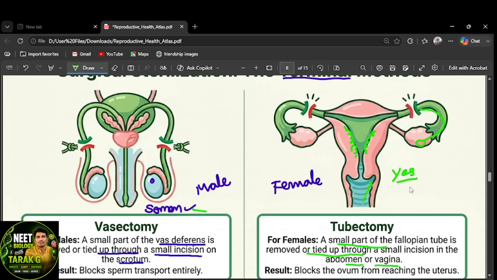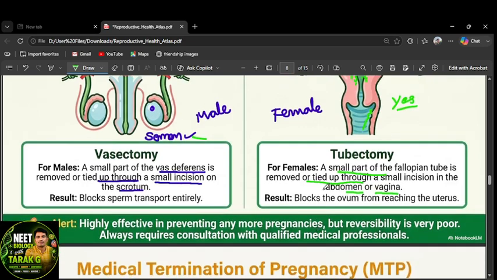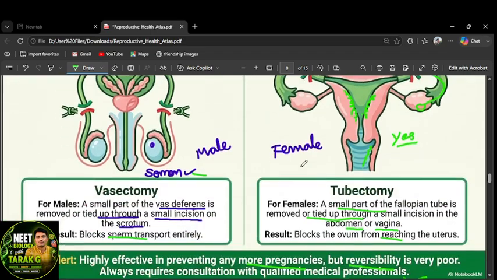Okay, what is the tubectomy? A small part of the fallopian tube is removed or tied up through a small incision. Incision means a small cut, right? It blocks the ovum from reaching the uterus, and blocks sperm transport entirely. It is highly effective in preventing any more pregnancies. If they have two children and don't want any more, then this technique is the best one. The reversibility is very poor, right? It always requires a medical professional, a qualified doctor, to do these sterilization techniques, also called permanent methods or terminal methods.